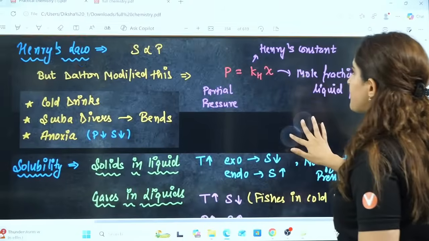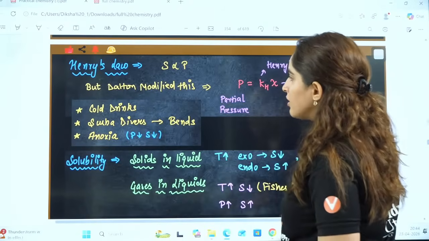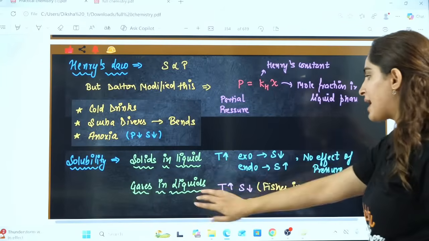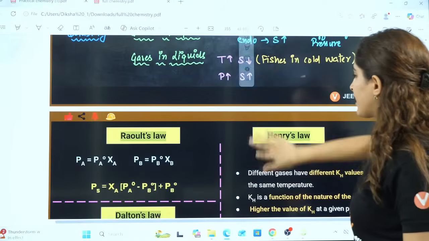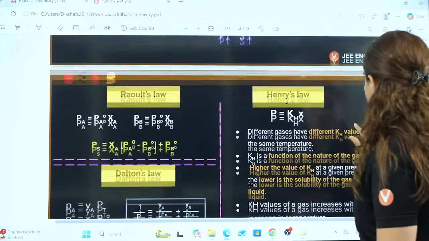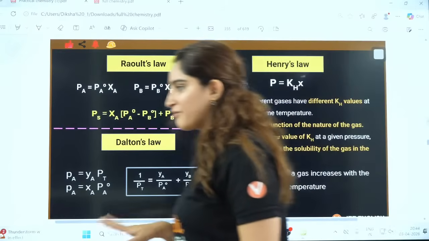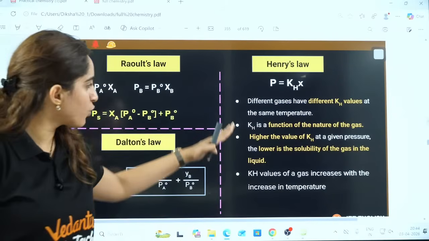On this page you have Henry's law, you have the examples here, you have solid and liquid gases. So it's like a conclusion of that. In Henry's law, I also made sure that the important points are included for you, right? So please go through these notes.